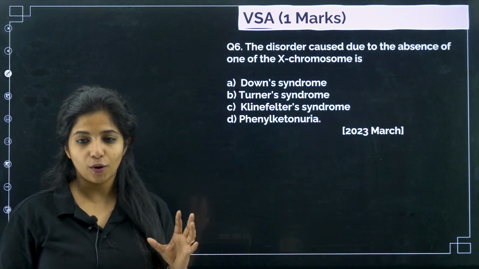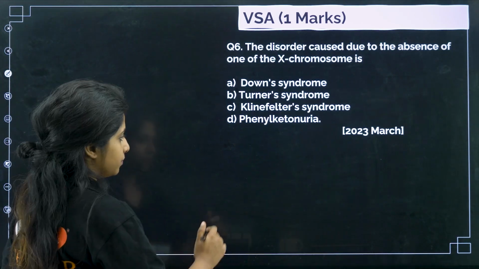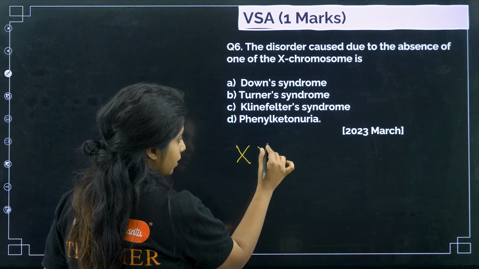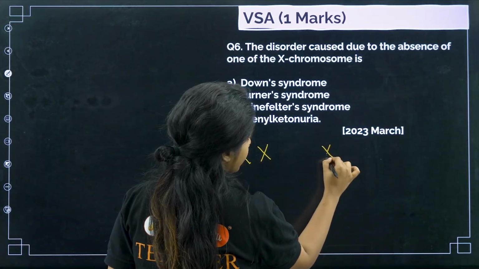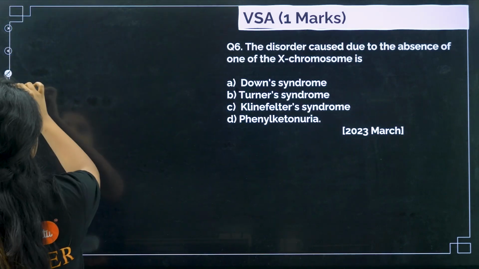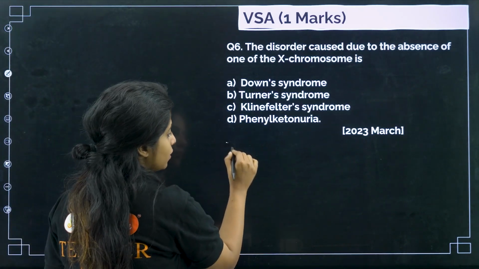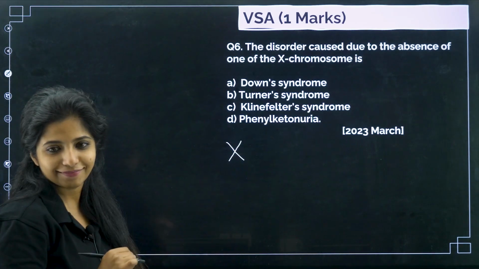The disorder which is caused when there is an absence of one of the X chromosome. So usually we either have XX or we have XY. Now there is a condition which happens where there will be one X chromosome only.